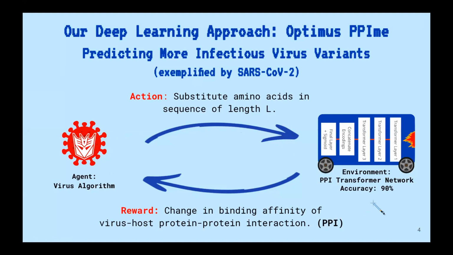The agent then interacts with a protein-protein interaction, or PPI, transformer network we developed. Given the primary sequences of a virus and host receptor protein, the transformer network outputs a PPI score with a high accuracy of 90%. The reward is the change in PPI score.